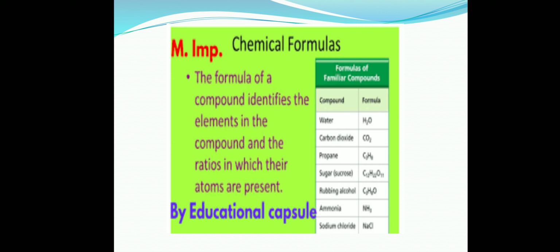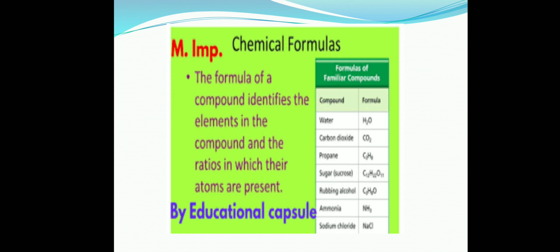So how many atoms of hydrogen are there? 2. How many atoms of oxygen? 1. What are the elements present in this compound? Hydrogen and oxygen. Then carbon dioxide, what is the formula? CO2. Which are the elements here? Carbon and oxygen. How many atoms of carbon? 1. How many atoms of oxygen? 2.